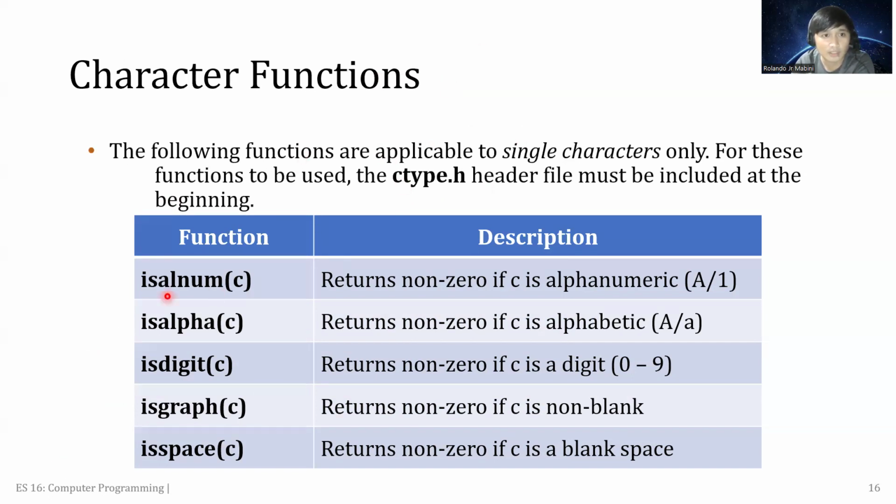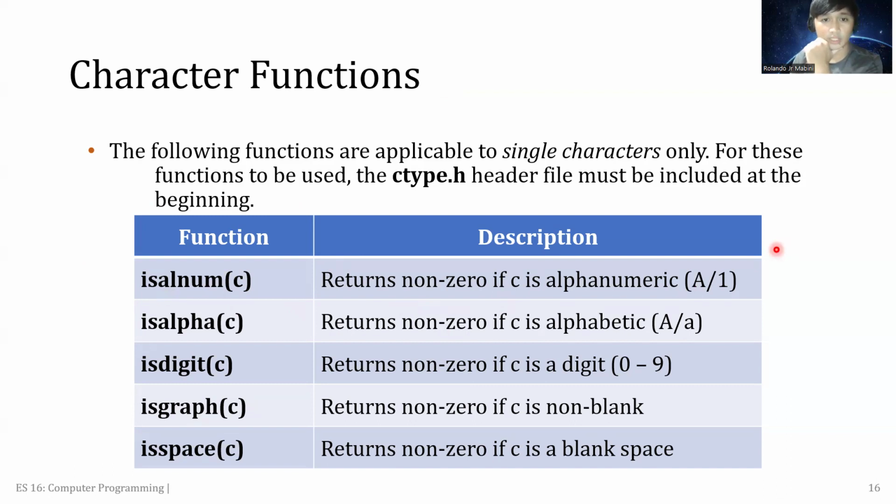So isalnum(c), it means that it will return non-zero if c is alphanumeric. So kung mogamit ka ani nga function, mo read ra siya if imong iset ang value sa imong c as alphabet or digit.